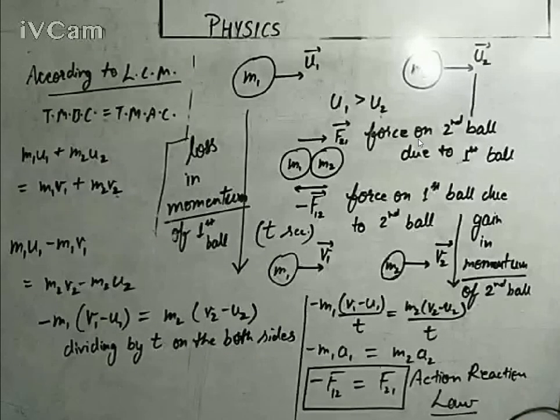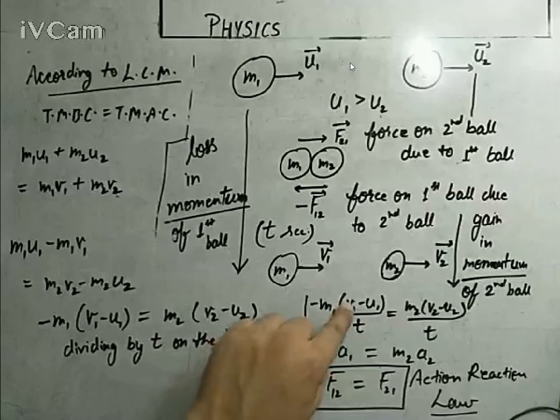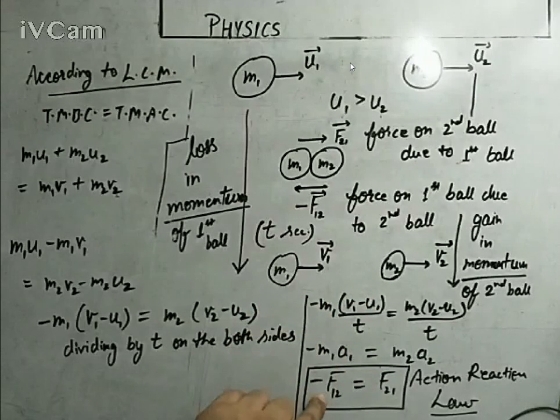So this is the deduction of the third law of motion with the help of the second law of motion, because this is the second law of motion: the change in linear momentum upon time is force. So with the help of the second law, you can deduce the third law, as well as prove the first law. That's why the second law is also known as the master law or real law of motion. Why? Because with the help of the second law, you can prove the third law as well as the first law.